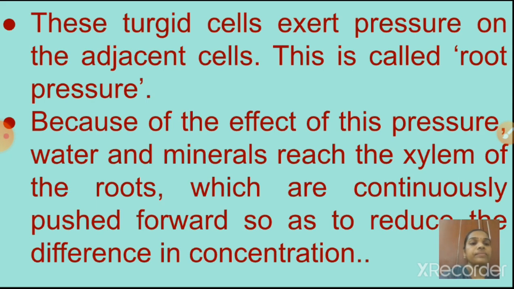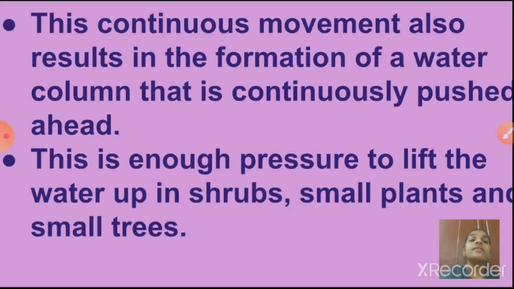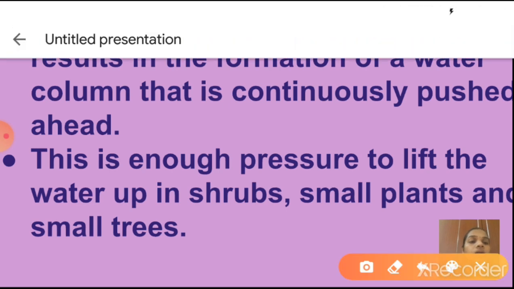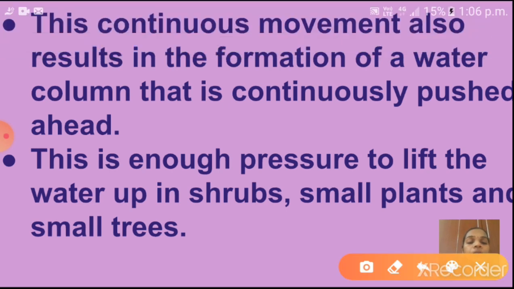Understood children? Yes. See here, this continuous movement also results in the formation of a water column that is continuously pushed ahead. So with the help of root pressure, water and minerals will move from one cell to another cell.